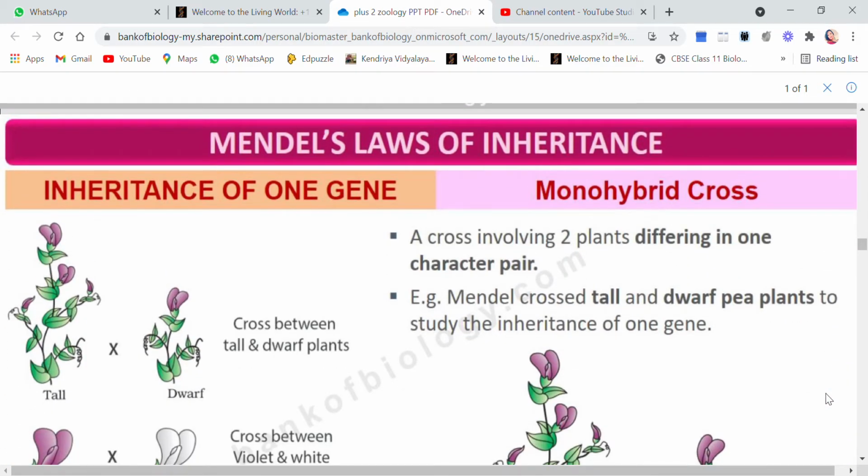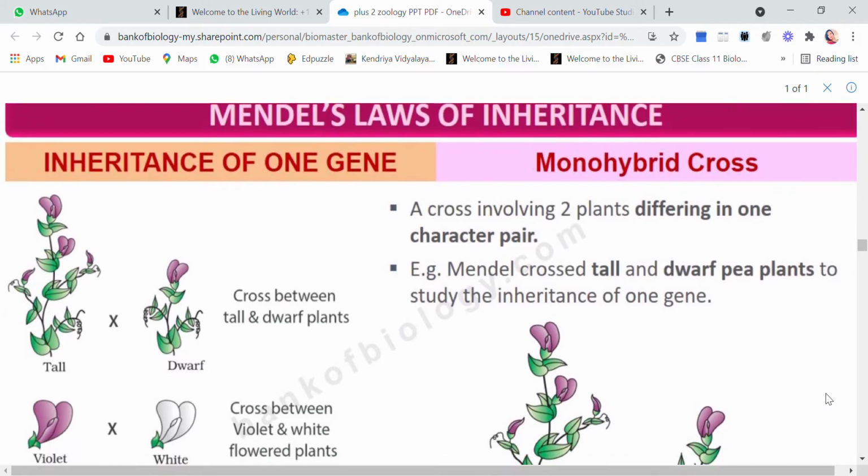Now, Mendel's first law of inheritance, the first law, is the inheritance of one gene. This was the first law of Mendel, inheritance of one gene. And he proved this with the help of a cross called a monohybrid cross. Now, children, a cross involving two plants differing in one character of a pair is called a monohybrid cross.